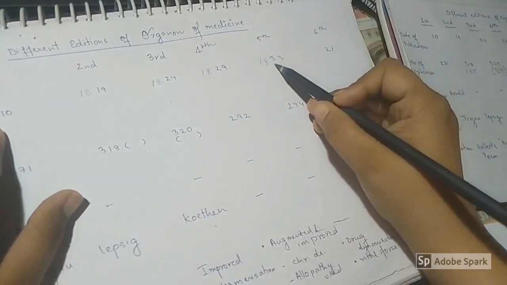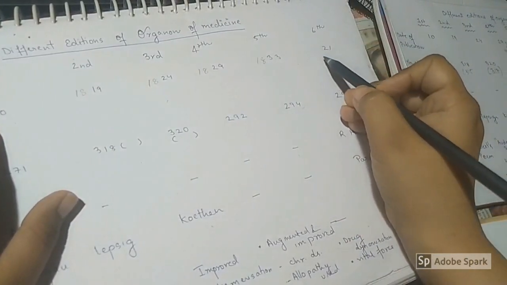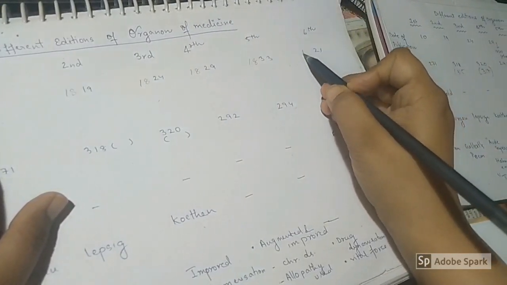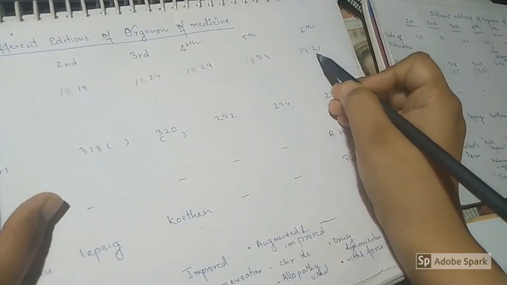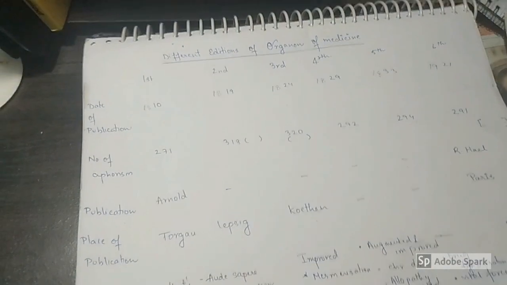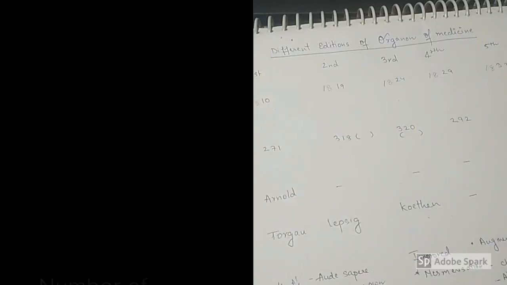Of course, there was a leap of 78 years, after which, following the death of Hahnemann, the sixth edition was published in 1921. So this is all about the editions of Organon of Medicine.